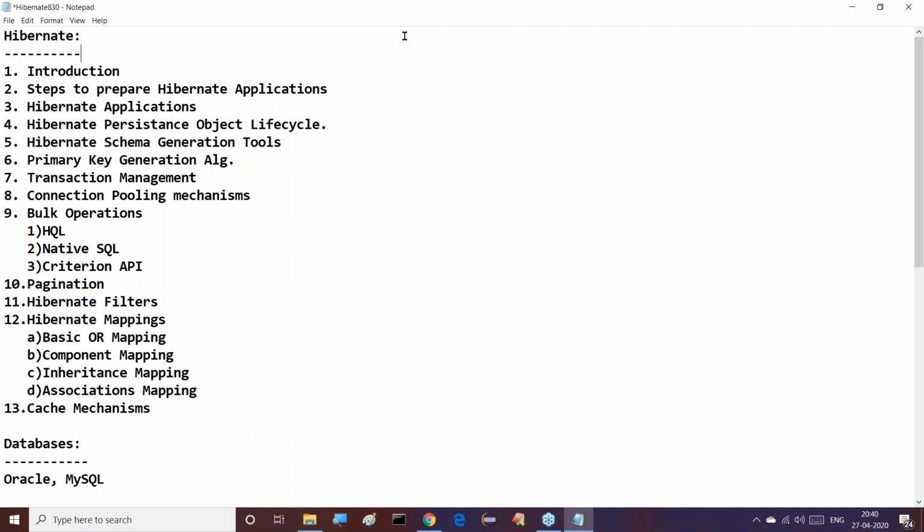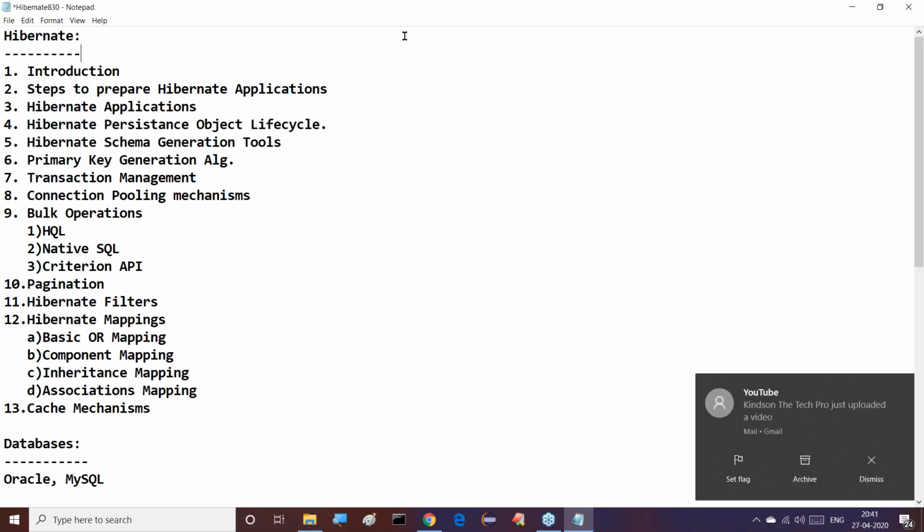Hibernate is not a programming language and is not a technology. Hibernate is an ORM tool, which is provided by some third party. It can be used to provide mapping between the object-oriented data model and the relational data model. For the sake of this mapping purpose only, we are using Hibernate. Right, so this is the point I gave there, clear, right, sir.